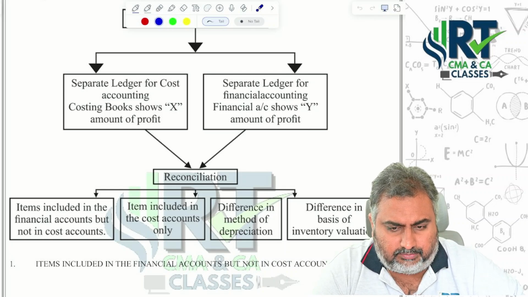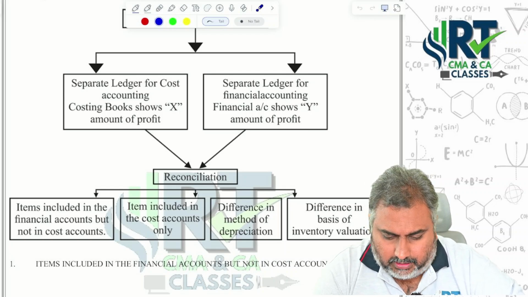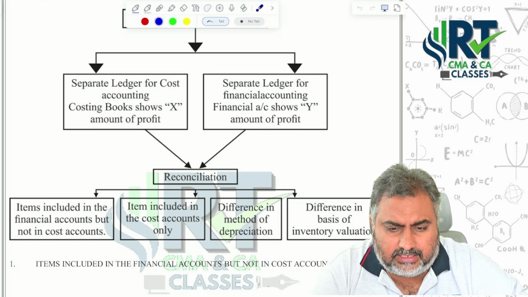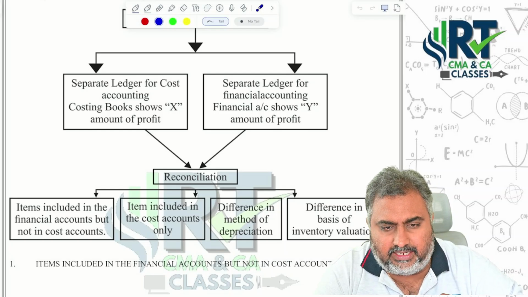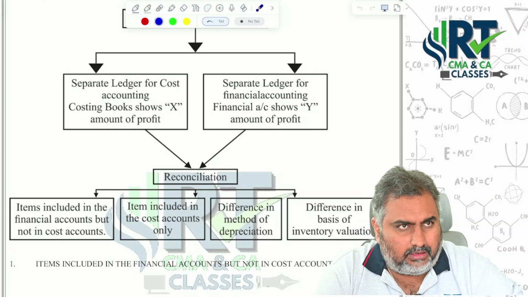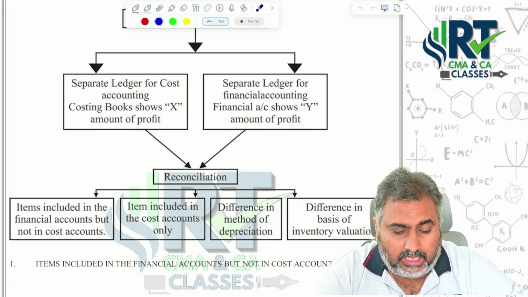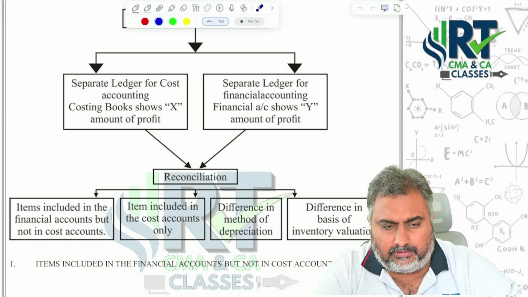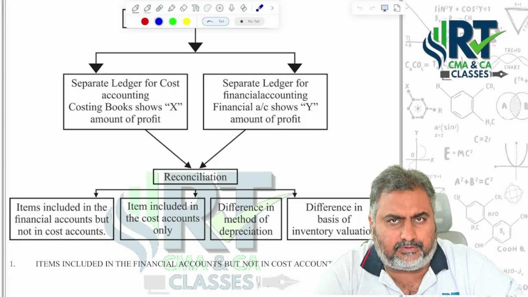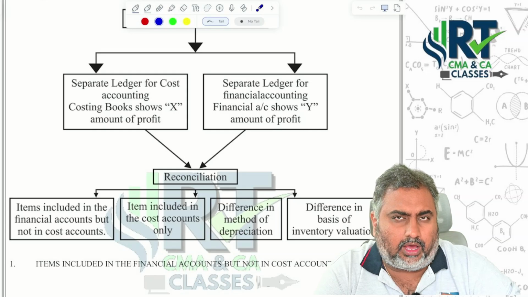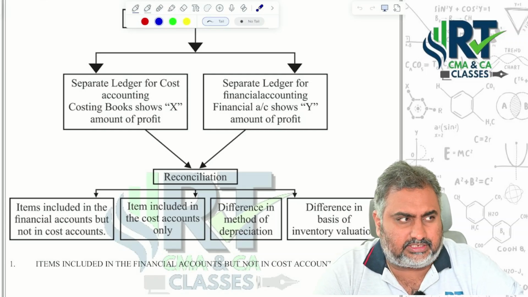Today, our discussion is regarding reconciliation statements, because this is the easiest chapter both at CA Inter level as well as CMA Inter level. If you check the previous exams, whether it is CA Inter or CMA Inter, especially for CMA Inter, they are touching reconciliation statements every time for 7 marks. You are able to score 7 marks very easily when it comes to reconciliation statements.